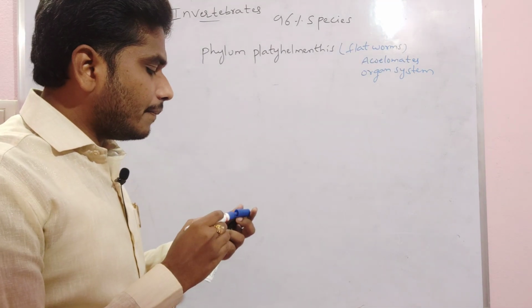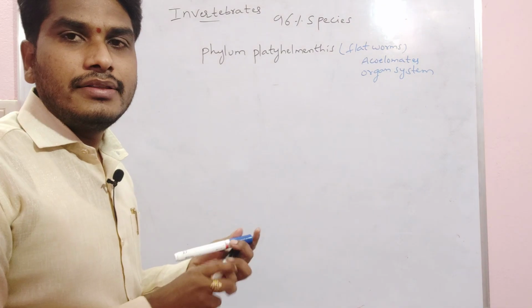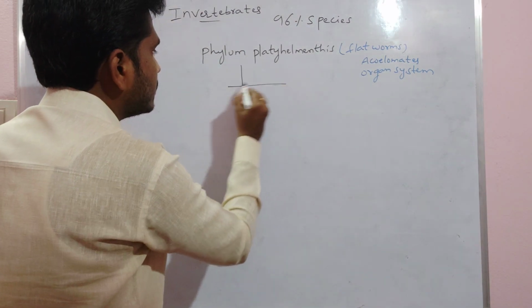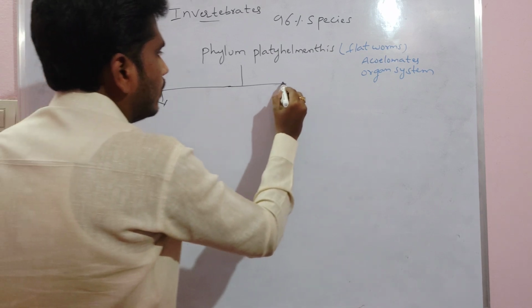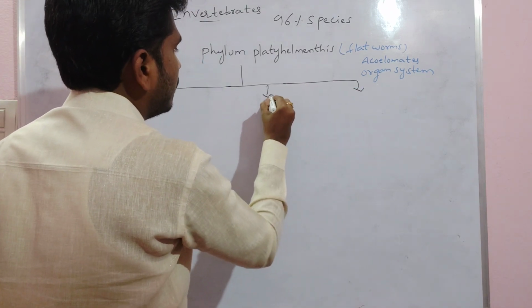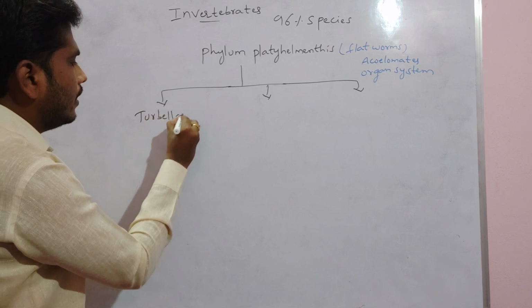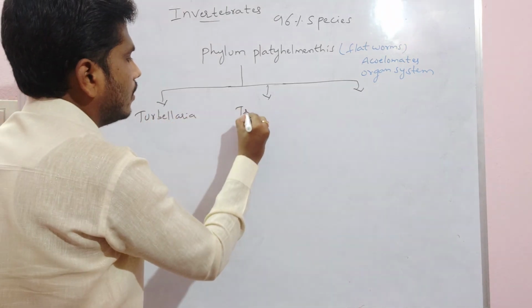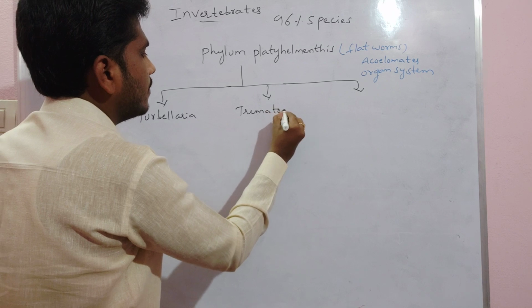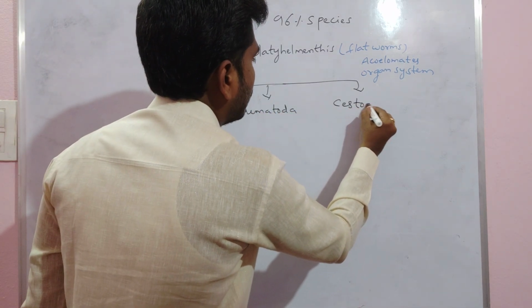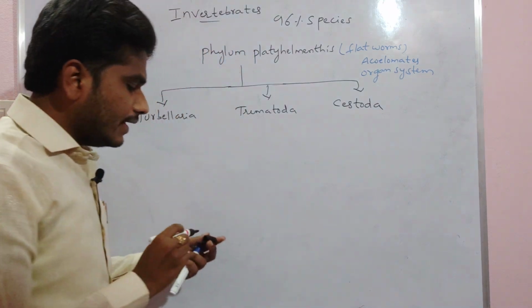Platyhelminthes we divide into three classes: Turbellaria, Trematoda and Cestoda.